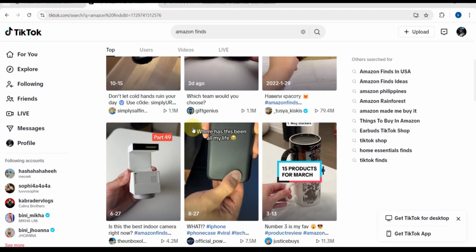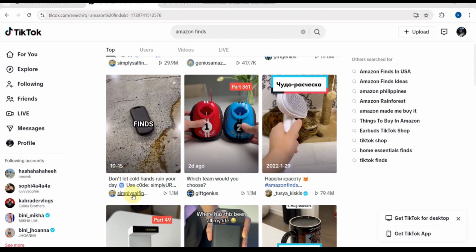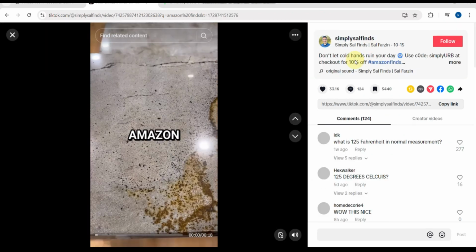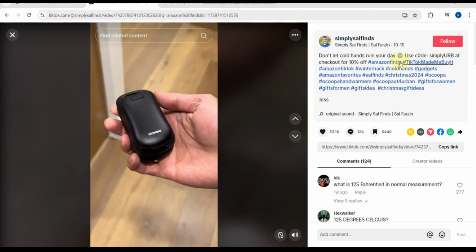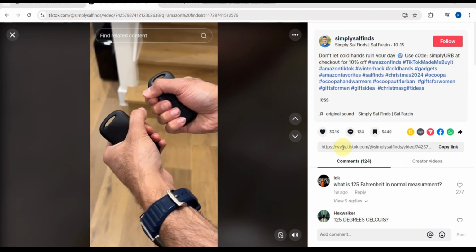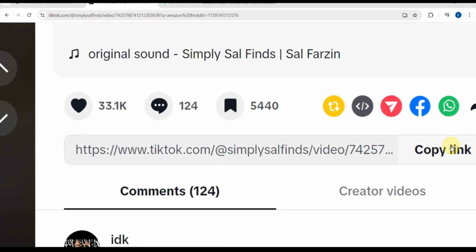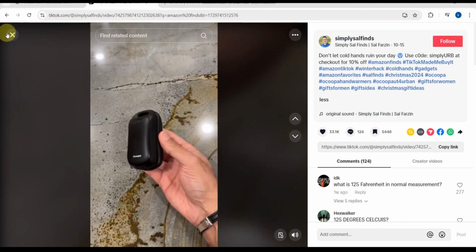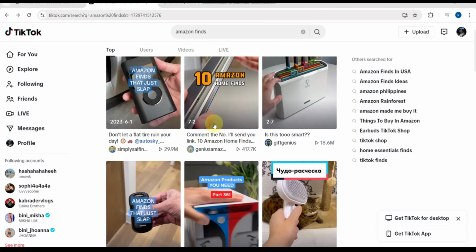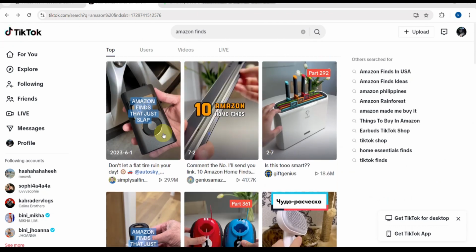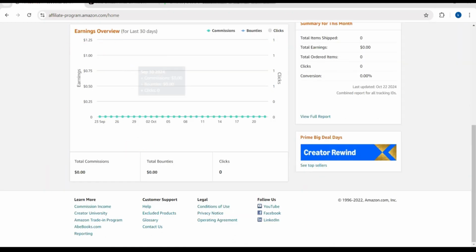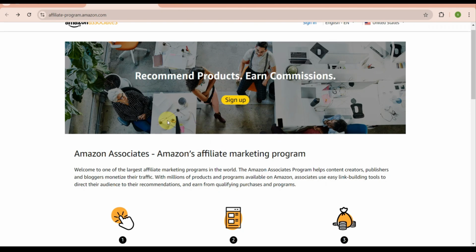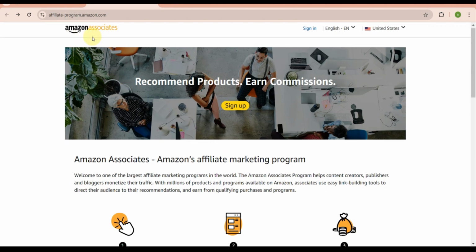As you can see here, if you are not already part of the Amazon affiliate program, you will need to sign up. Go to affiliate-program.amazon.com. That is the website you are going to go to, and then you need to create an account. Amazon Associates lets you earn commissions by promoting products, and with millions of products on Amazon, there's something for every niche.